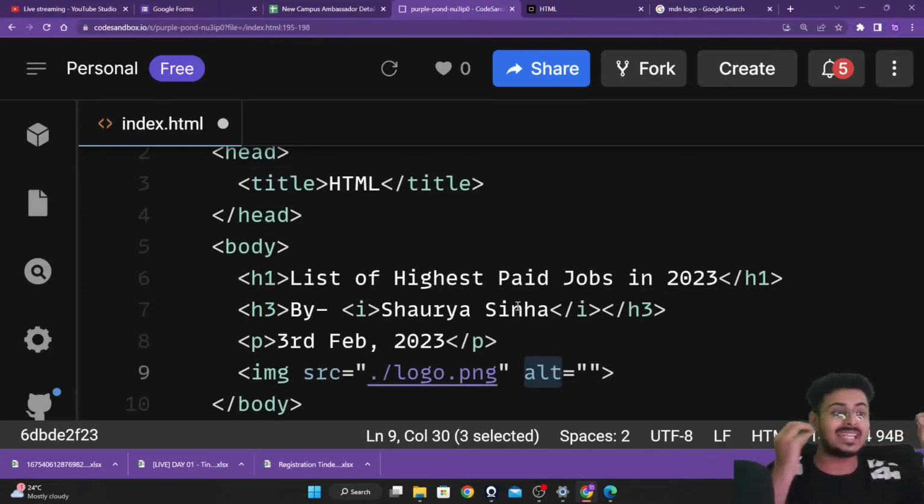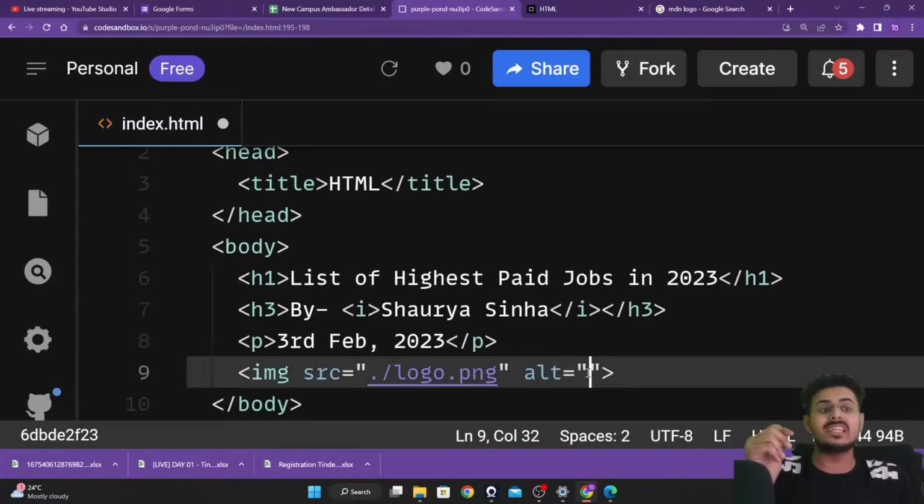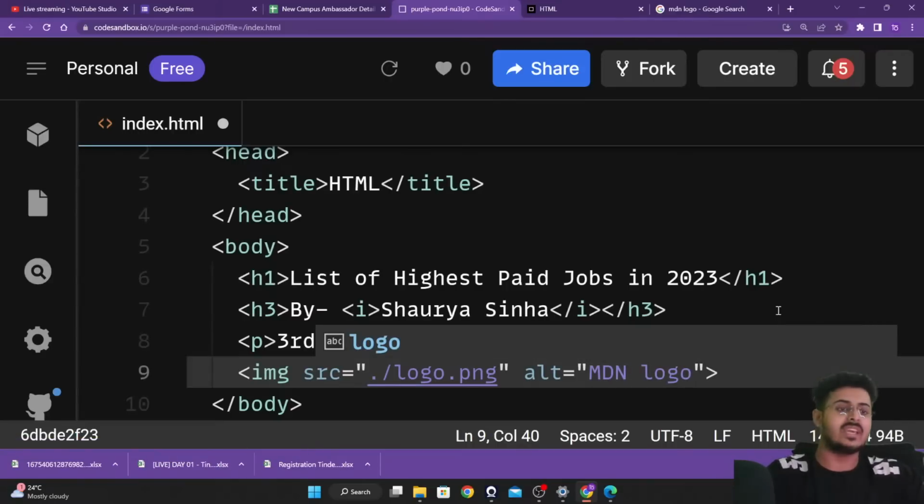So to make sure it understands what the image is of, you give an alternate text, for example, MDN logo. When the screen reader comes to the image, it will read out this alternate text, the MDN logo.